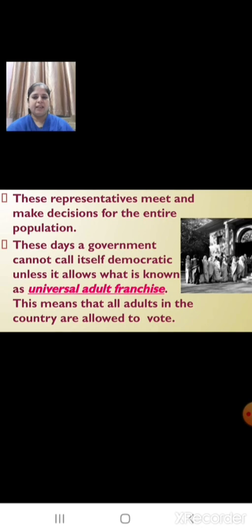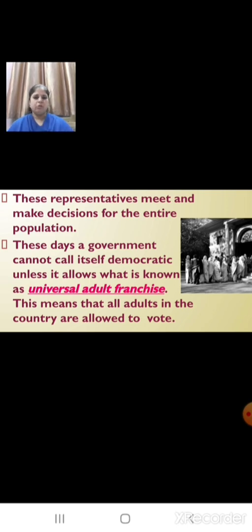Now, once they are elected, what do these representatives do? These representatives meet and make decisions for the entire population. These days, a government cannot call itself democratic unless it allows what is known as universal adult franchise. This means that all adults in the country are allowed to vote.